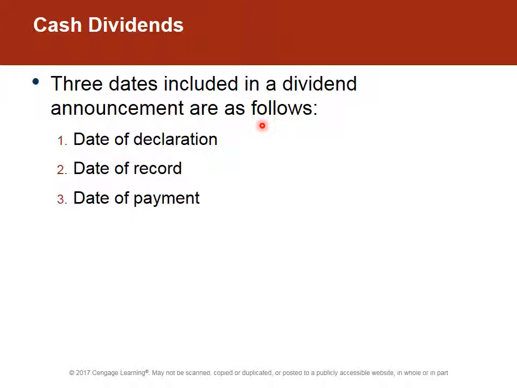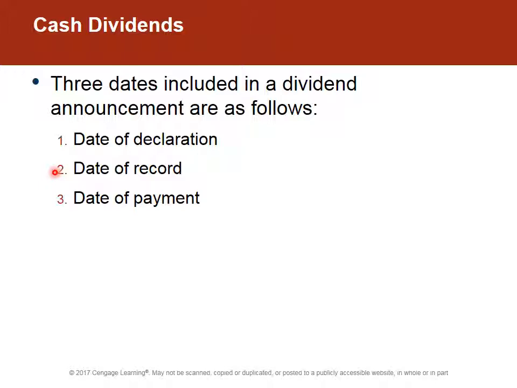There are 3 announcement dates whenever a cash dividend is declared. The board will meet and declare the dividend. There will be a date of record, and that's the date when they determine who's going to receive the dividends. Because these stocks, think about it, these stocks are trading every single minute. If you Google any company, go to finance.yahoo.com and select a company, you'd be surprised at how frequently the stock price changes, which means that the stock is changing hands. So the company has to have a formal announcement and then a formal date of record.